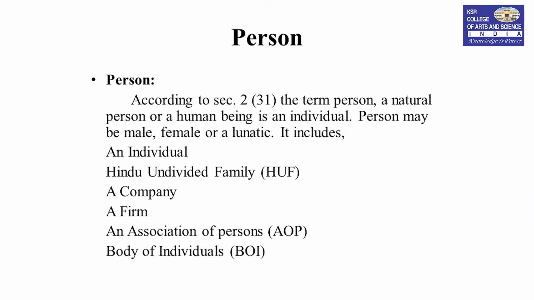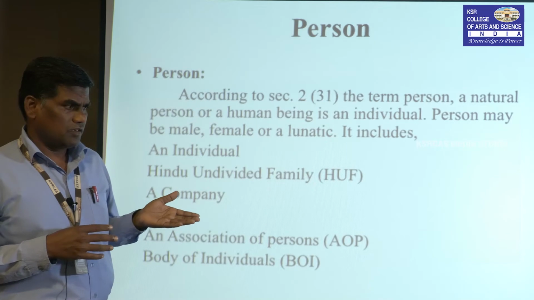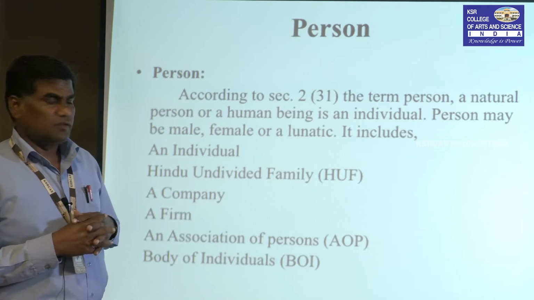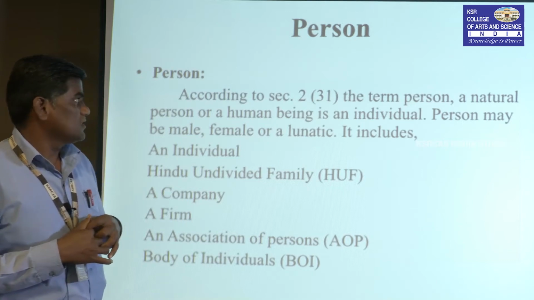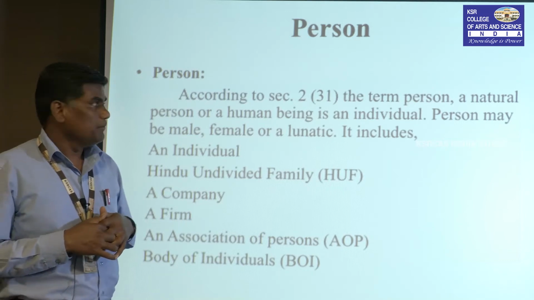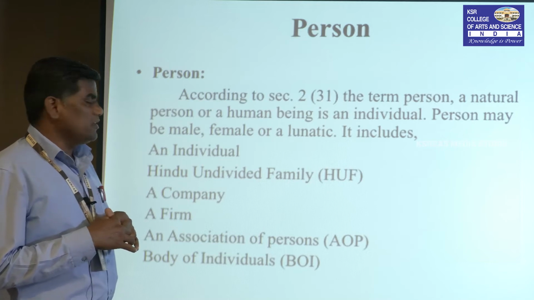Right. Next, sir, person. Person was clearly explained just 5 or 10 minutes before. The person according to Section 2 under Section 31, the term person, is a natural person or a human being, an individual.